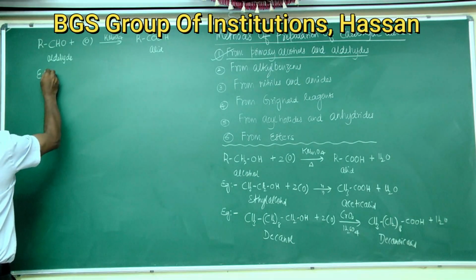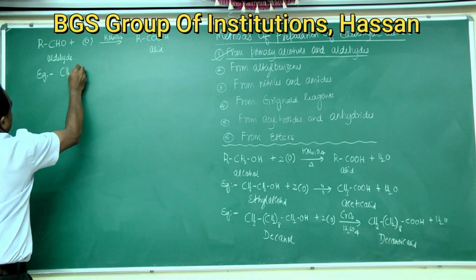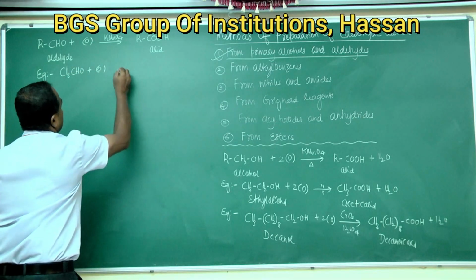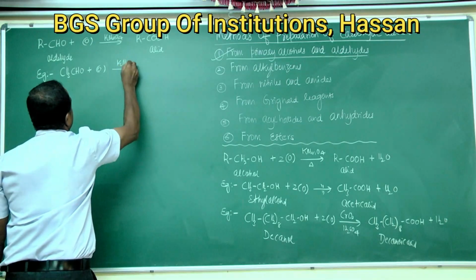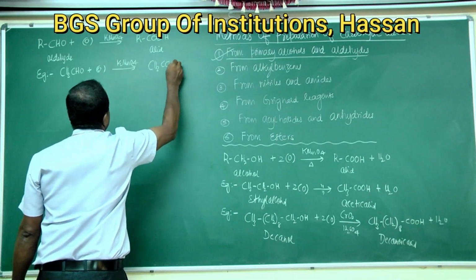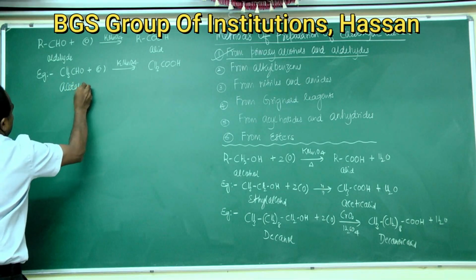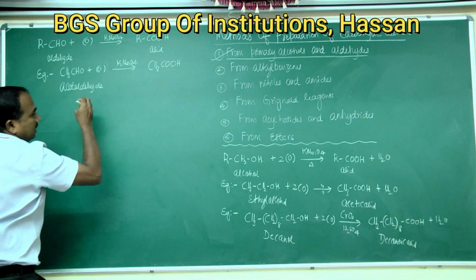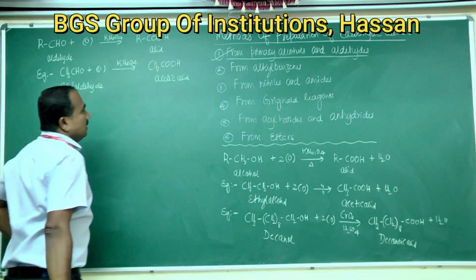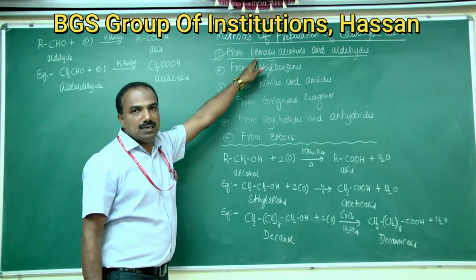Example for this reaction is CH3CHO, acetaldehyde, on oxidation in presence of KMnO4, potassium permanganate, gives acetic acid, CH3COOH. So this is about preparation of carboxylic acid from primary alcohols and aldehydes.